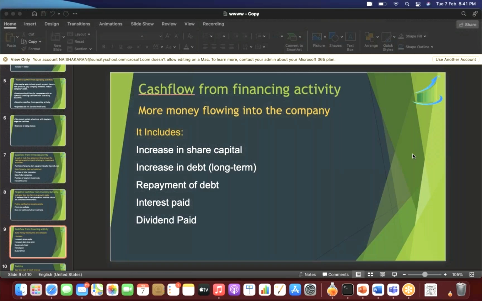We know that the business can get money in two forms. One is from its owners, which is known as equity, which is also known as share capital. And the other is if the business takes loan, which is known as debt. So the first thing that we did in our sessions was debt equity ratio. So both debt plus equity is known as the capital of the company. This is the manner in which the company can acquire its money, which is a part of financing activity. तो कंपनी के पास पैसे कहां से आ रहे हैं? That is a part of वही financing activity है.